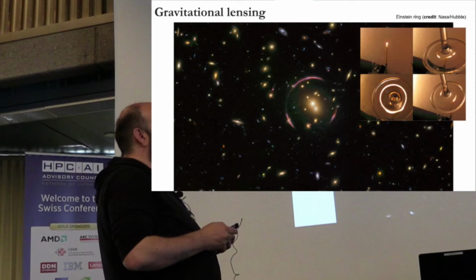Obviously, if you have a different angle, you will get a different shape. I'll show pictures of this. What's happening here is exactly the same phenomenon: you have an object that's emitting, so a star or a galaxy, and the light goes through some kind of lens in space, and the light is refracted.